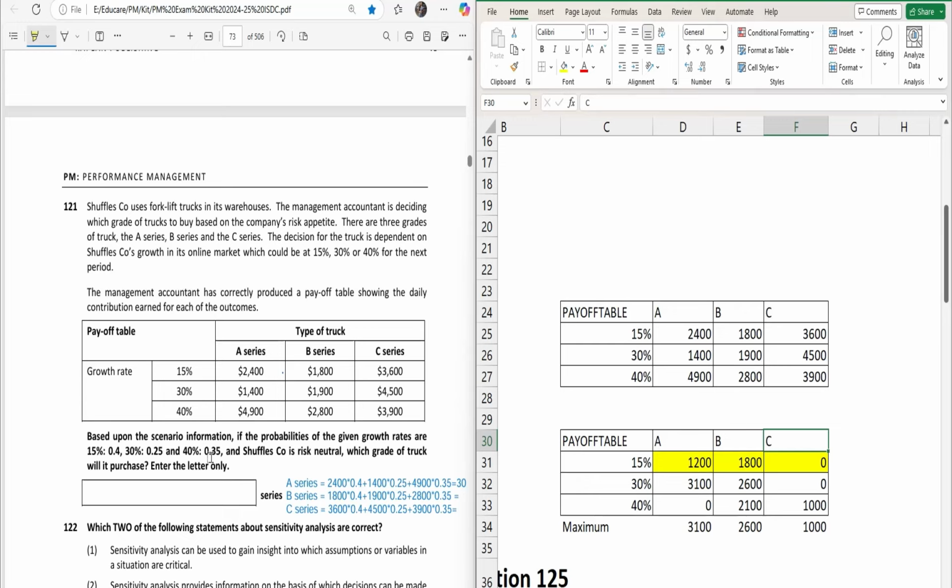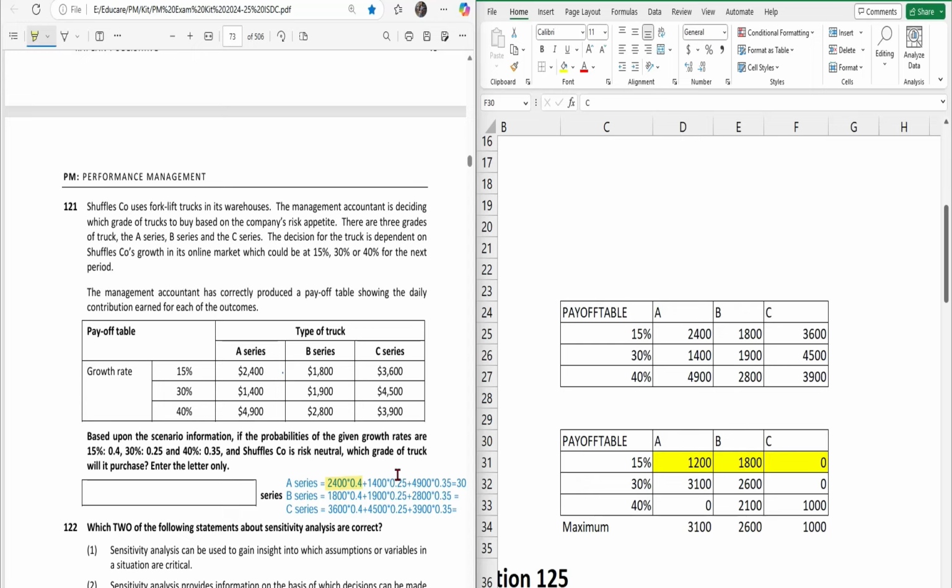So now what we have to do, we will go for series A and multiply 2400 by the 15% probability, which is 0.4, and then 1400 multiplied by the probability of 30%, that's 0.25, and 4900 multiplied by the probability of 40%, that's 0.35, and then we will add all this. Here you can see I have taken the value 2400, multiplied it by its probability, then taken 1400, multiplied by the respective probability, and again the last one, 4900, multiplied by its probability 0.35.